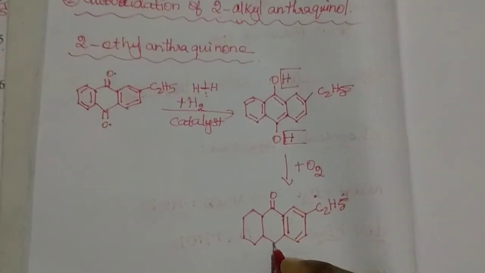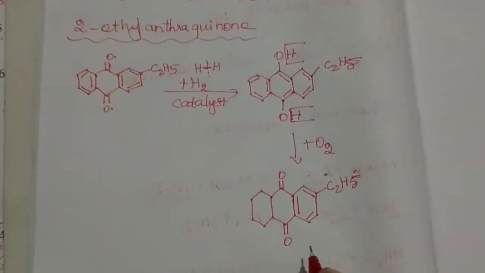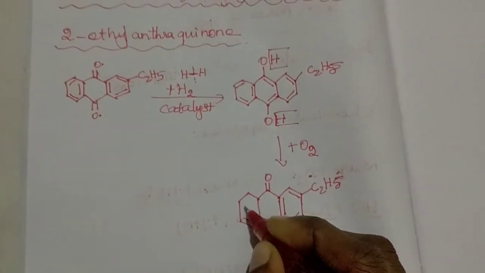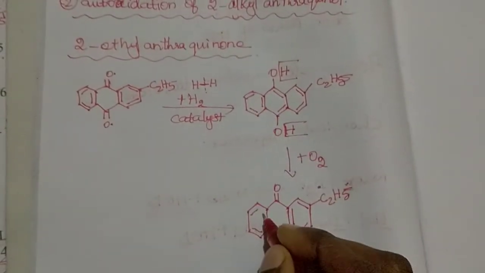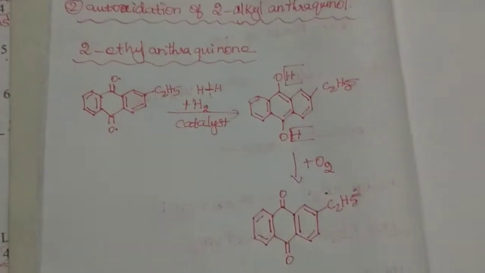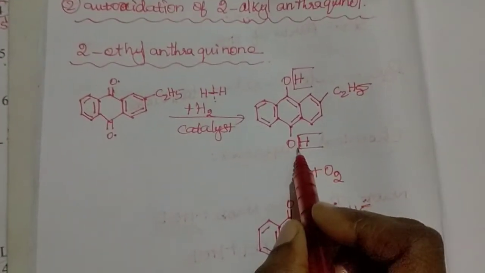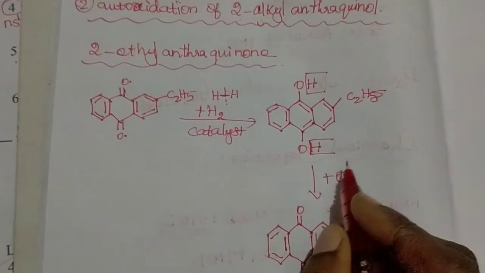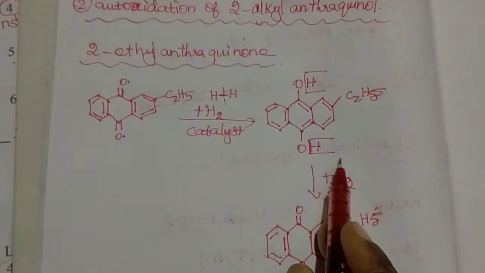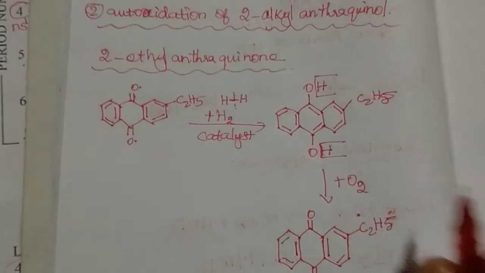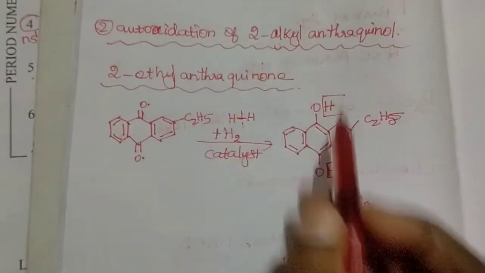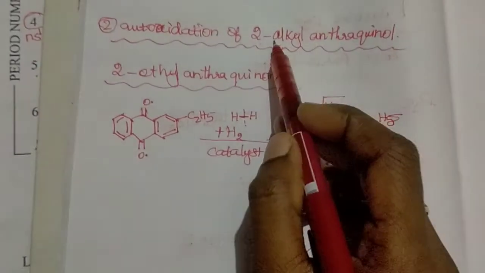So it becomes a double bond, and the rest remains the same. So this is the removal of hydrogen from 2-ethyl anthraquinol with the addition of oxygen, that means auto-oxidation of 2-ethyl anthraquinol.